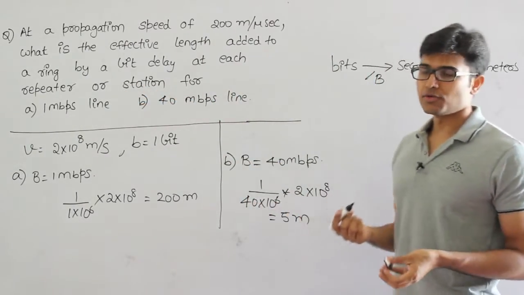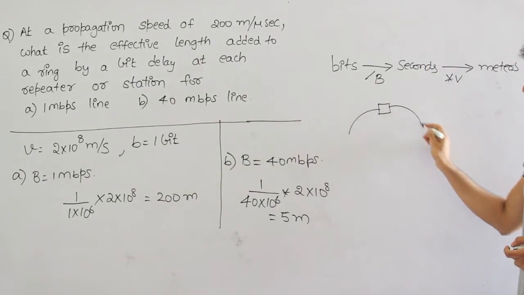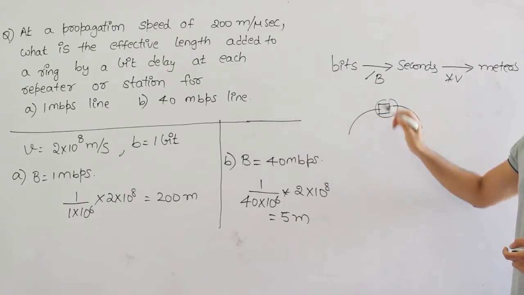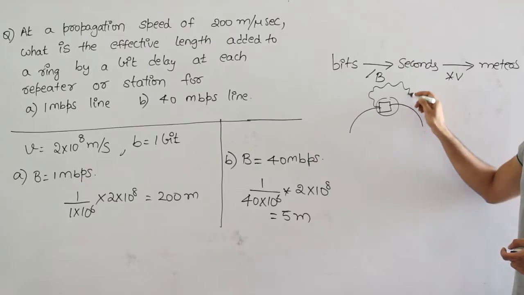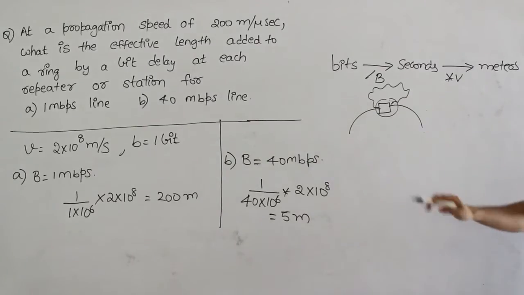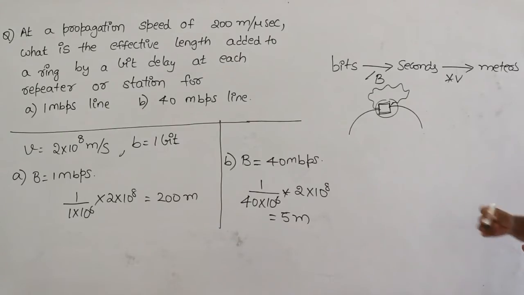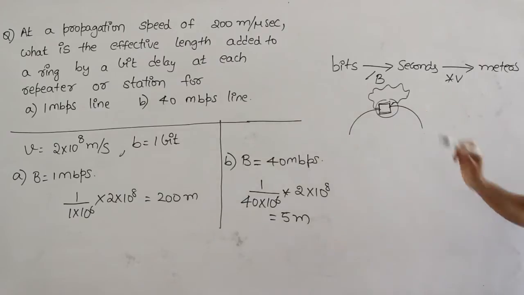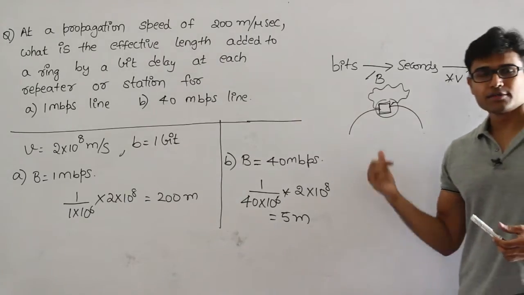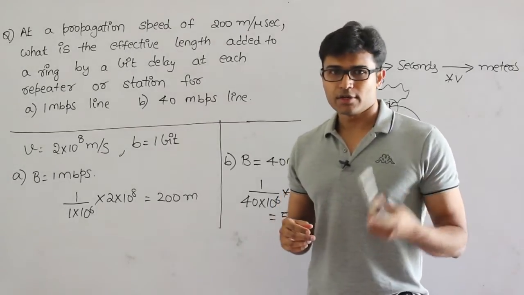So what they mean to say is, inside a token ring, if there is a station or a repeater and if it is introducing 1 bit delay, then because of that 1 bit delay, what is the effective length that is added? That is what they are saying. So whenever any station stops a bit for some time, it is as good as saying that the bit has taken this entire length and then it came out, right? So we already discussed about this when I was talking about the minimum length of the token ring calculation.